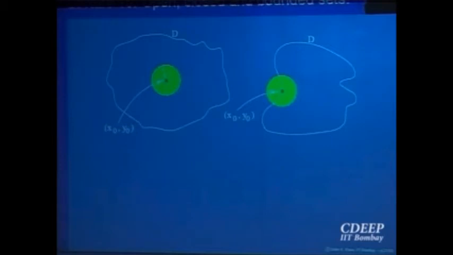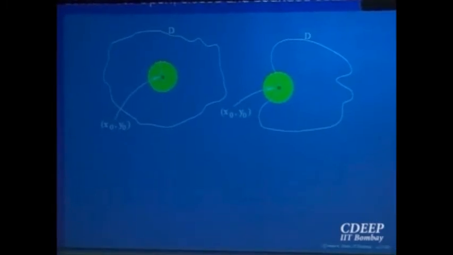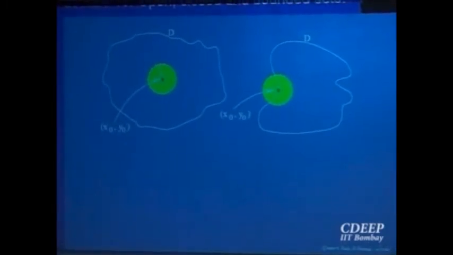Shall I leave this question to be thought about? A single point is a closed set. Why is it closed? Why is it open, if it is open? A single point is an open set? It is not open, singleton. It is closed? Single point in the plane, is it a closed set? Why? Singleton is a closed set.